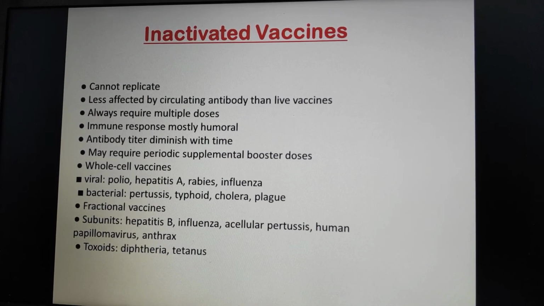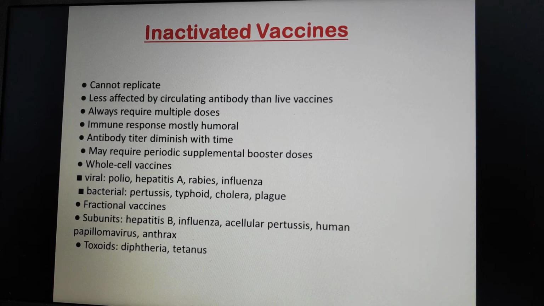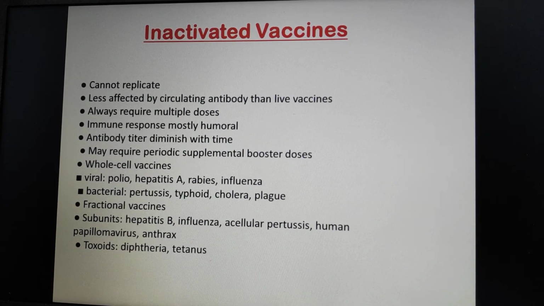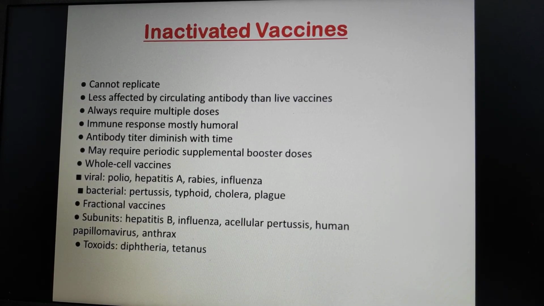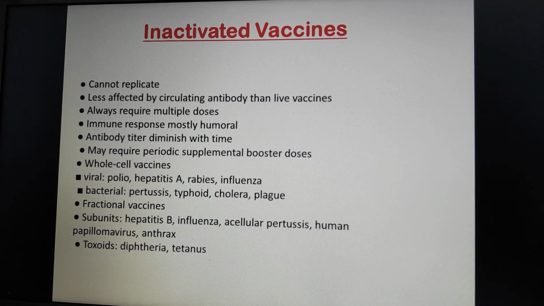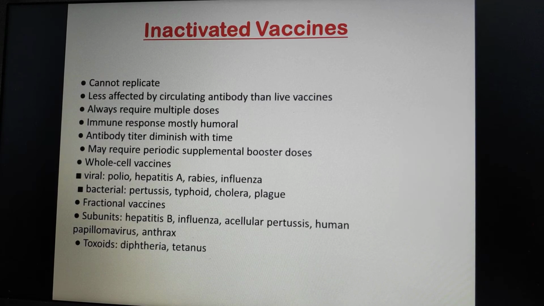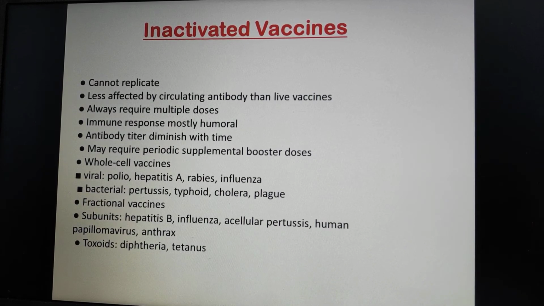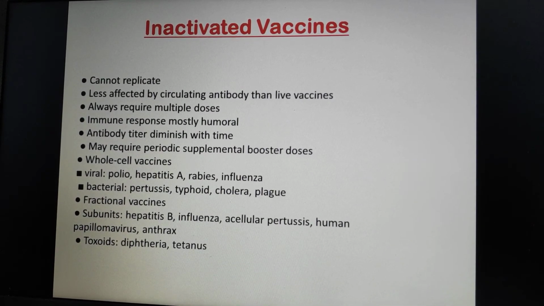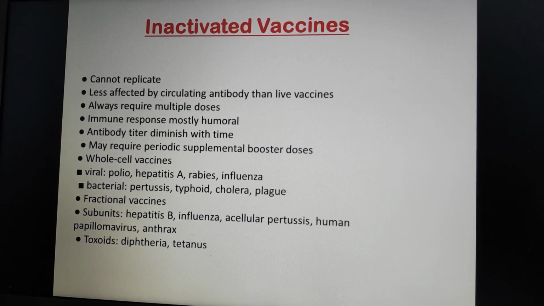It activates your immune system. A protective immune response develops after the second or third dose. In contrast to live vaccines, in which the immune response closely resembles natural infection, the immune response to an inactivated vaccine is mostly humoral. Little or no cellular immunity results.